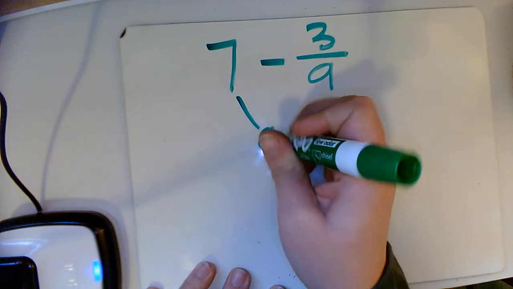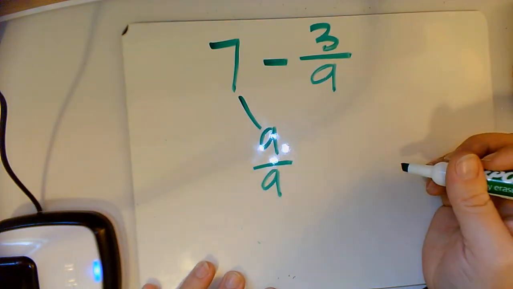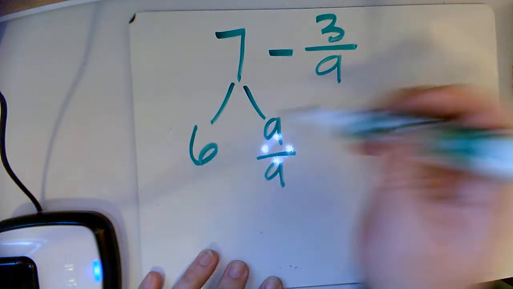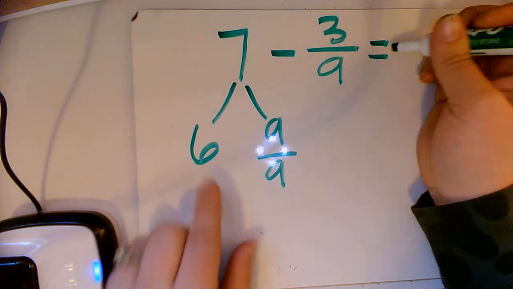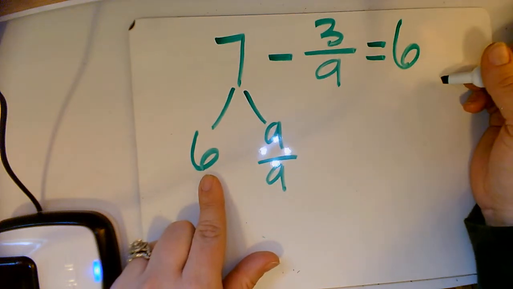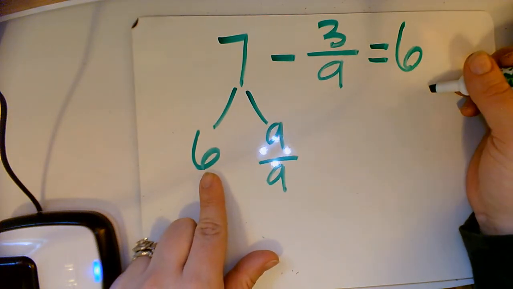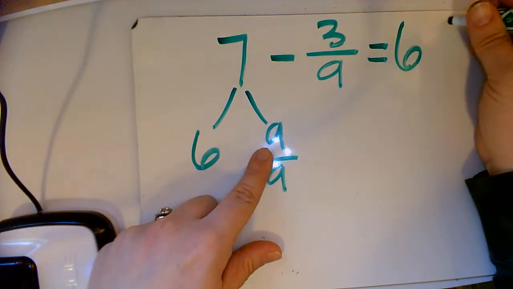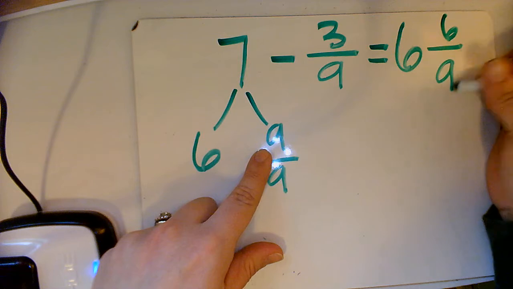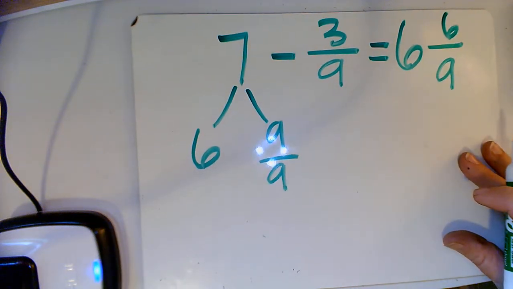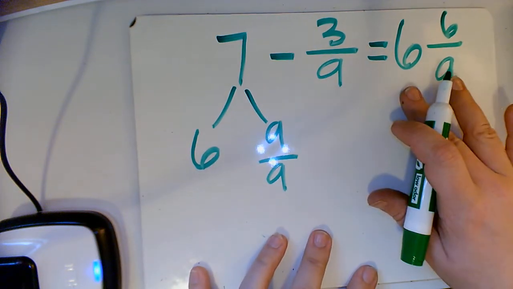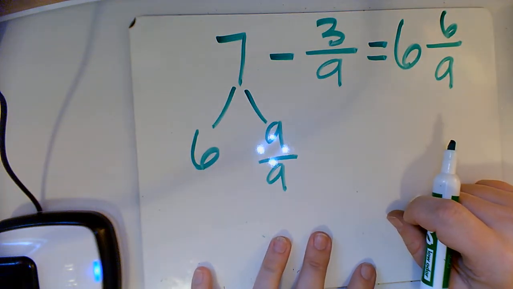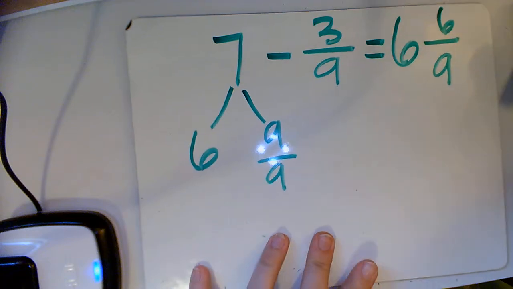So if I take one of those, convert it into 9ths, that's going to leave me with 6. Okay, so 6 is going to stay in my answer. If you want to plug that right into your answer, and then do 9 minus 3 gives me 6/9. 7 minus 3/9 is 6 and 6/9.